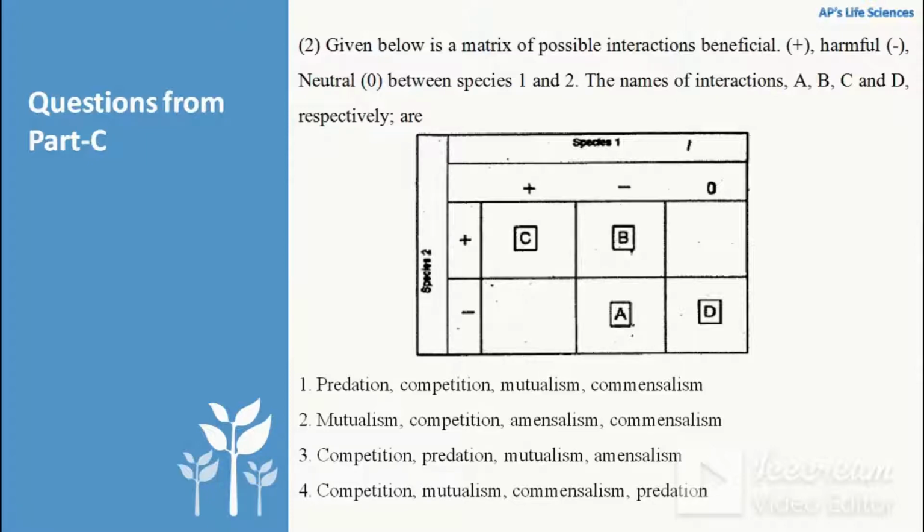And D is commensalism. Commensalism means one is neither benefited nor harmed, whereas another species is only getting benefited. So yes, D is commensalism, which is correct for option 3. So 3 is the correct answer.